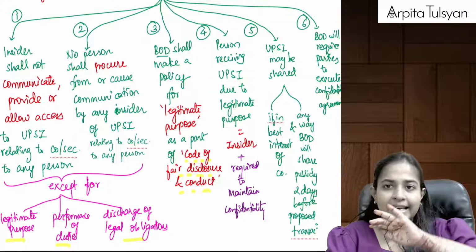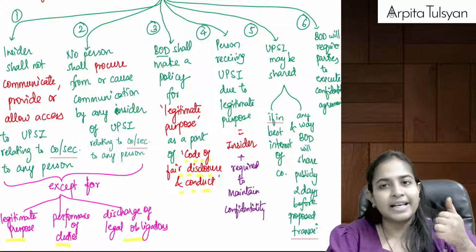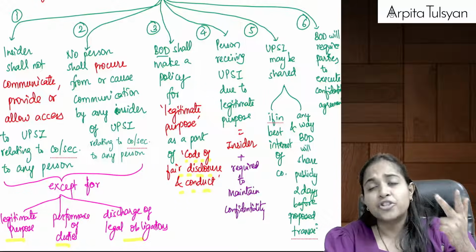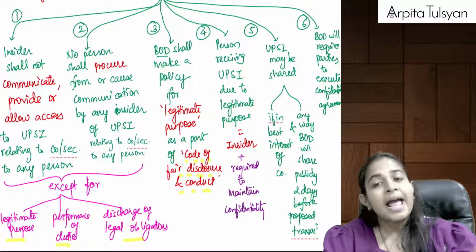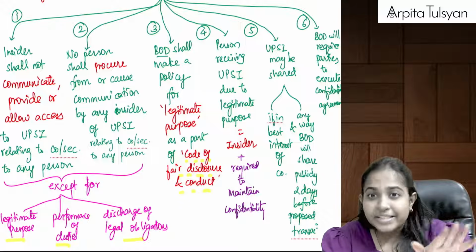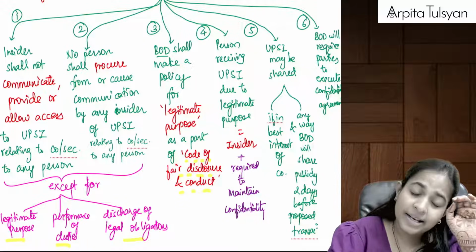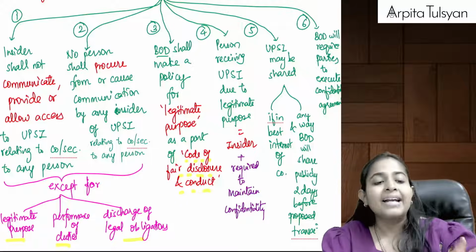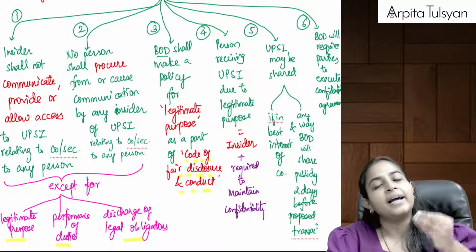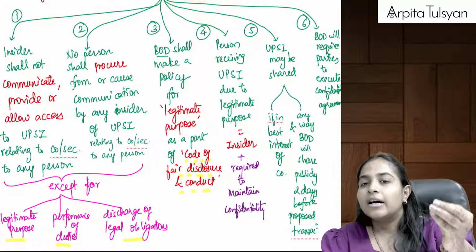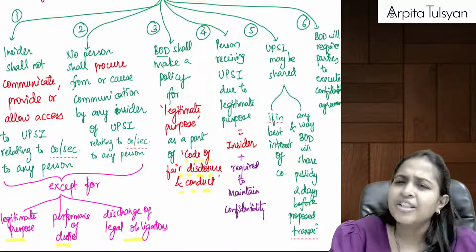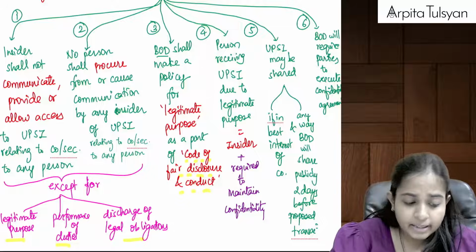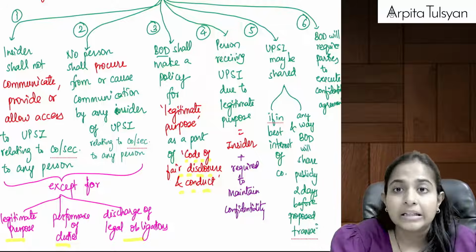So the three exceptions that we had studied earlier were legitimate purpose, performance of duties, and discharge of legal obligations. That is allowed. And next one, when it is in the best interest of the company, then it can be shared. And when the board is anyway going to share it at least 2 days prior to that proposed transaction, then also sharing of UPSI can be done.